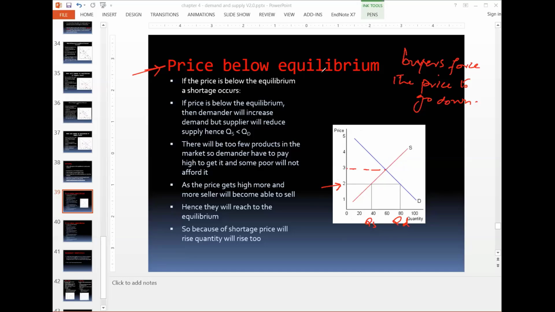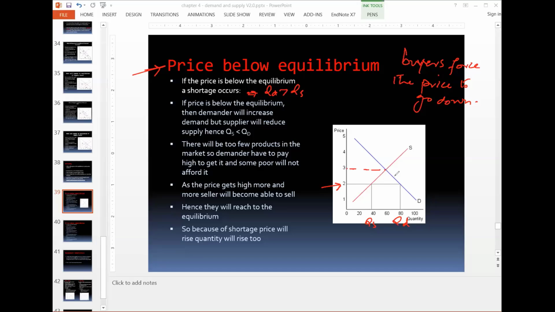Whenever prices go down, it means whenever prices are decreased, you will notice that there will be a shortage. Why? Because shortage occurs when the quantity demand is bigger than quantity supply.